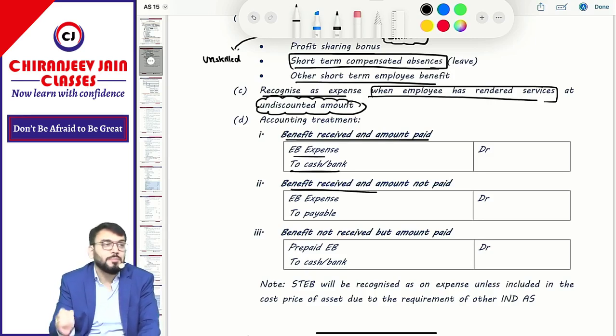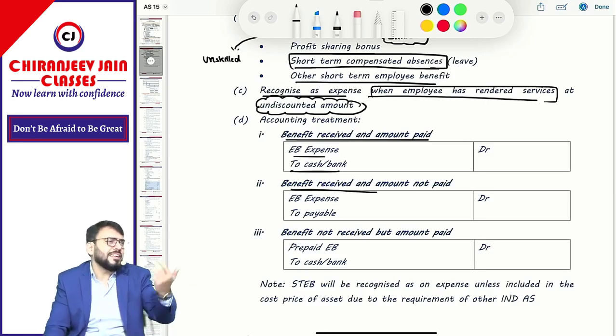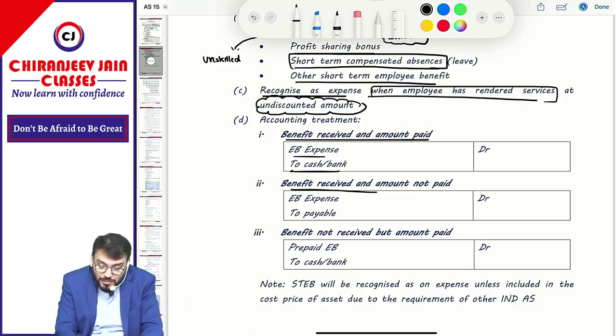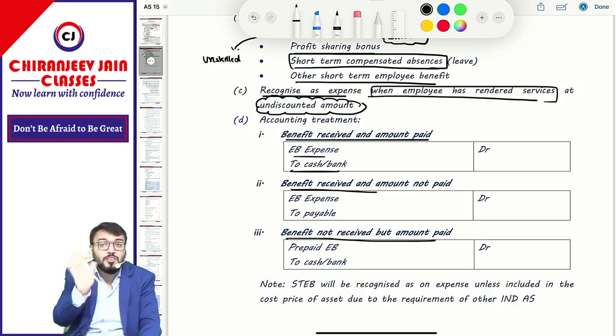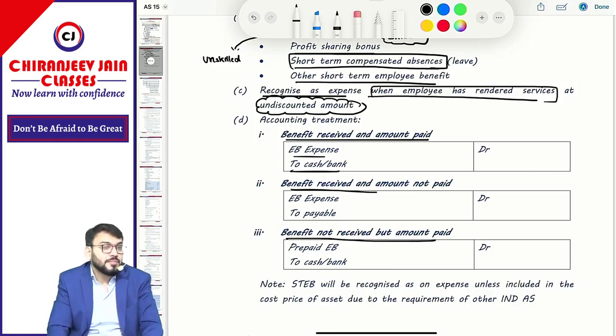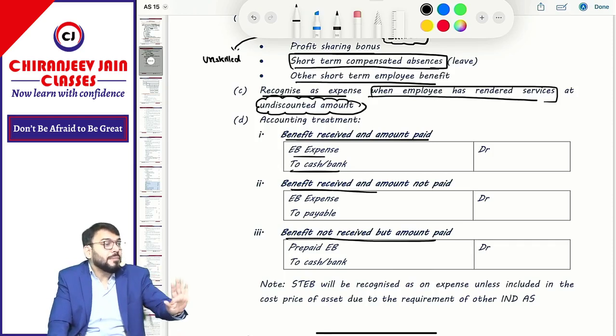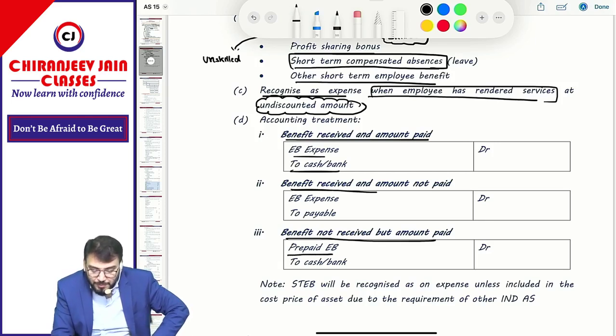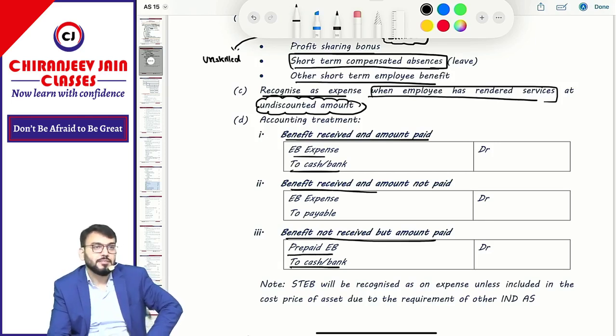Benefit received, amount not paid: EB expense account debit to payable. For example, salary account debit to outstanding salary. Correct ना? And if any amount is prepaid but benefit not received, then it is an asset. Then it is not an expense. So if you have paid some amount as a prepayment but the benefit has not been received from the employee, what journal entry? Prepaid EB to what? Cash or bank. Understood? Correct.